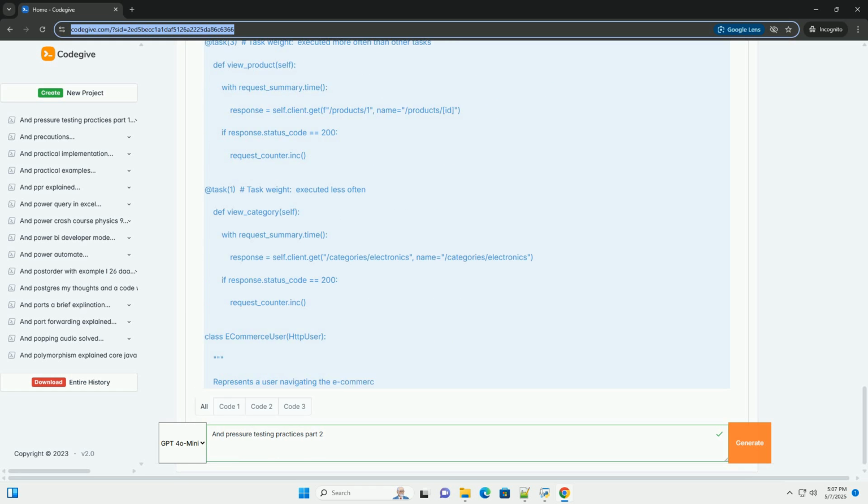2. Install locust: pip install locust. 3. Run locust: locust -f locustfile.py. 4. Open the locust web UI in your browser, usually http://localhost:8089. 5. Start the load test. This example provides a foundation for building more complex load testing scenarios using Locust and Python. Remember to adapt these examples to your specific application and requirements. Good luck.